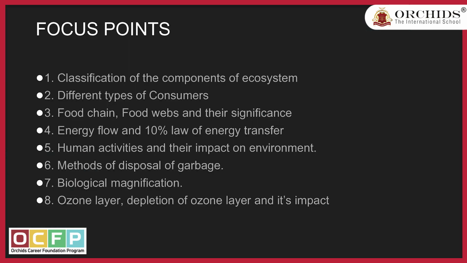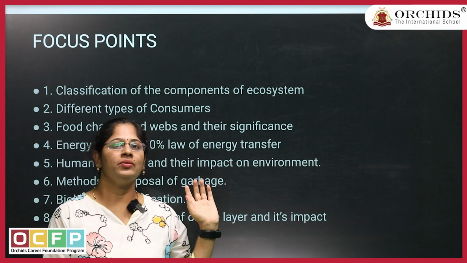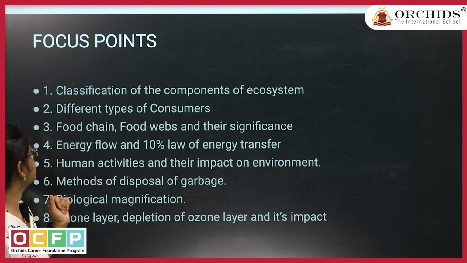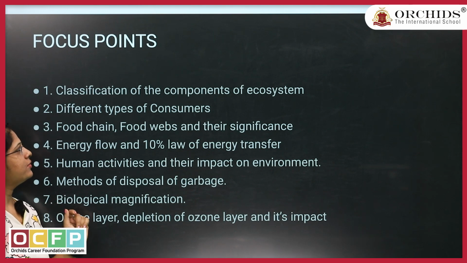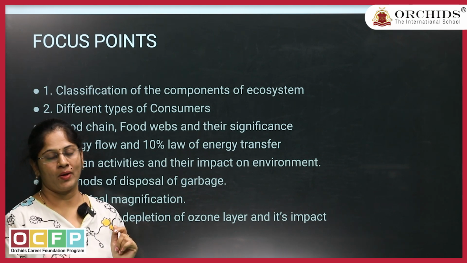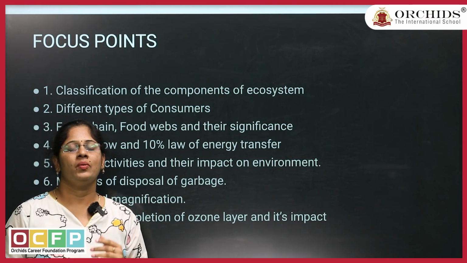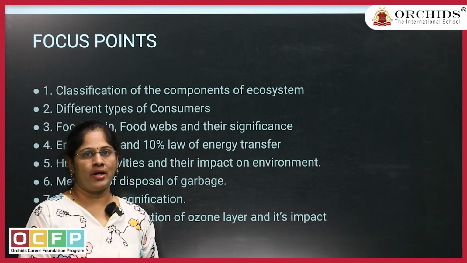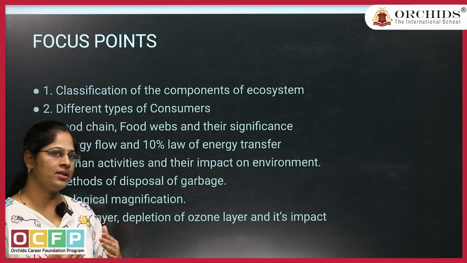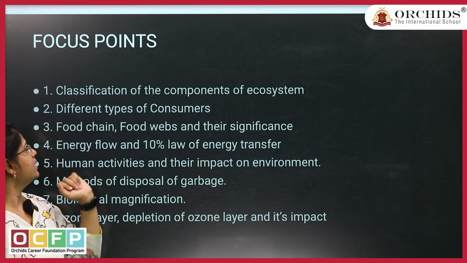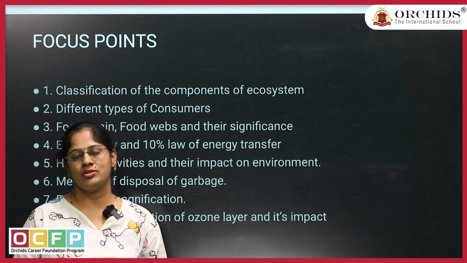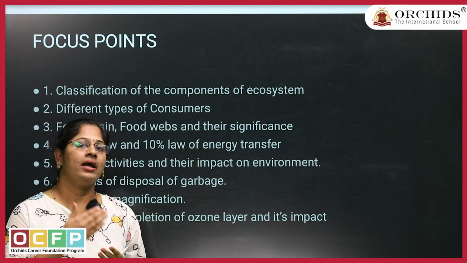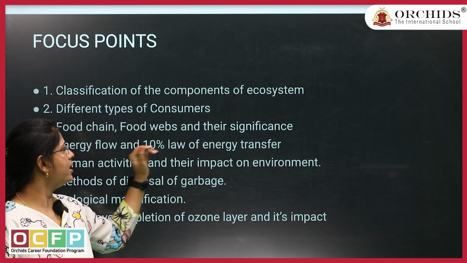Before starting these question answers, you need to focus on a few points in this chapter. What are those? Let us discuss. First thing, classification of the components of ecosystem. You must be aware of what is ecosystem, what are its components like biotic factors, abiotic factors, and the difference between them. Second thing, different types of consumers. Consumers means primary consumers, secondary consumers, tertiary consumers, and with examples. You must be aware of that.